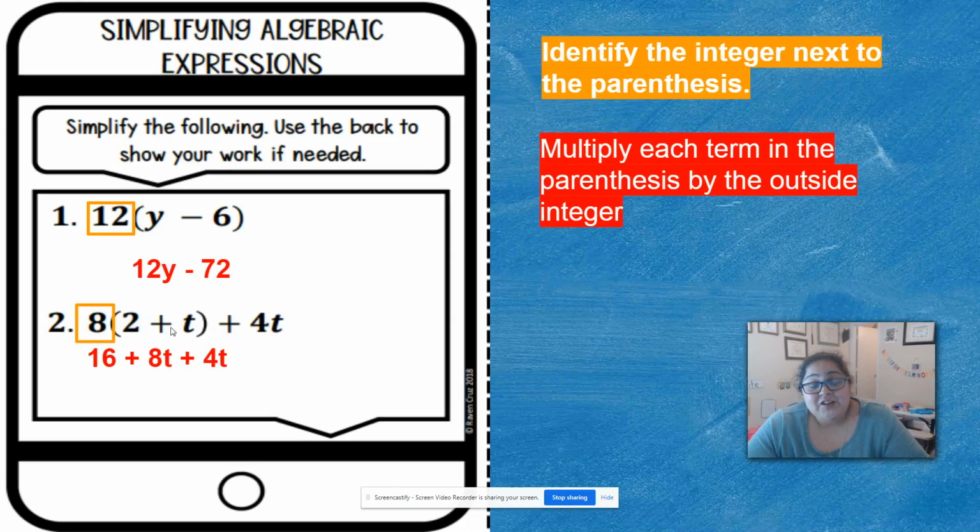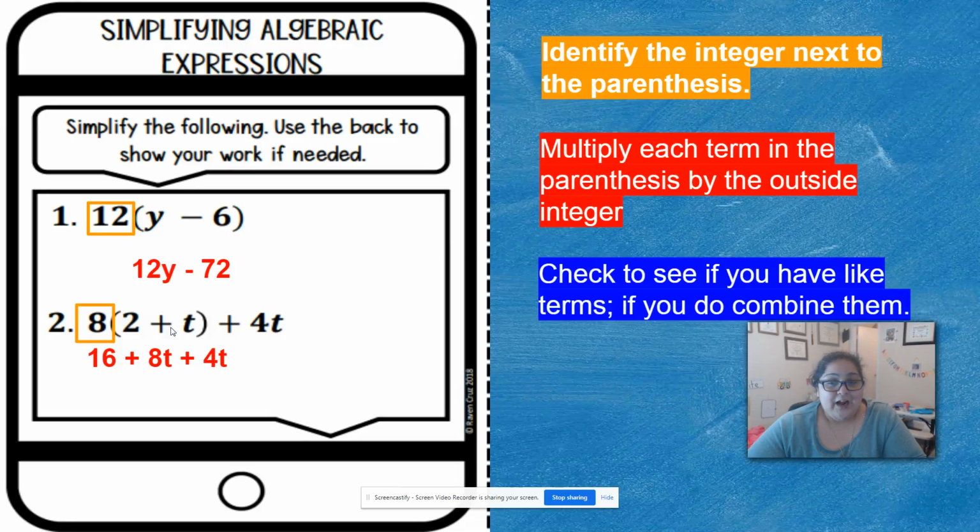I have to combine like terms. If you notice, the pattern is going to be distributive property and then combining like terms. So I check to see if I have like terms, and if I do, I combine them. In this problem I do, so I circle my 8t and my 4t, and it comes out to 16 plus 12t. There are going to be maybe some questions where they have the variable in the front and the number in the back. It's okay, you just keep the signs with them.